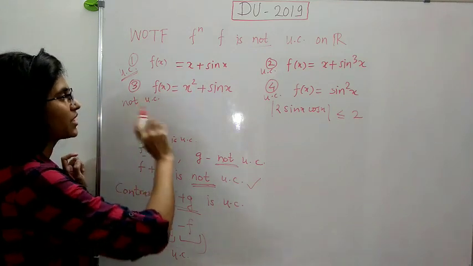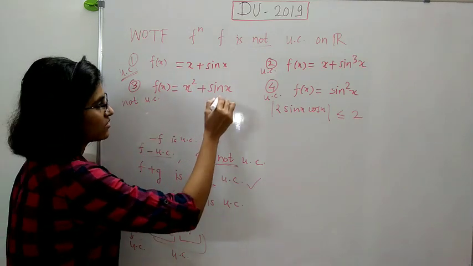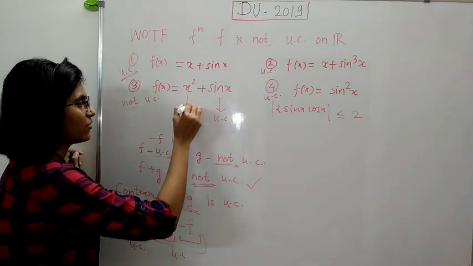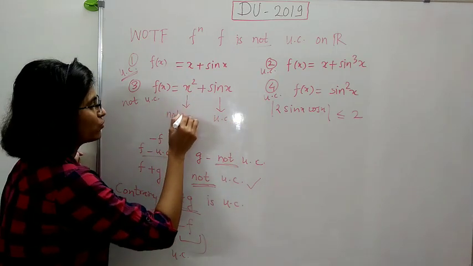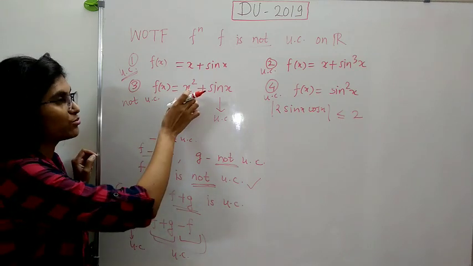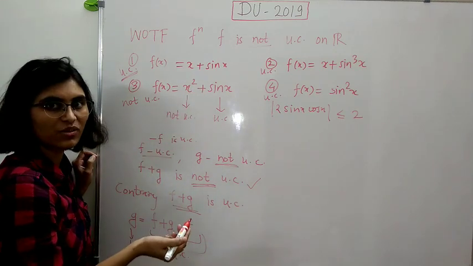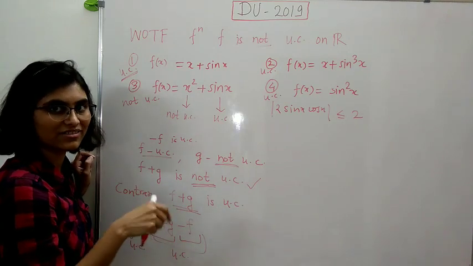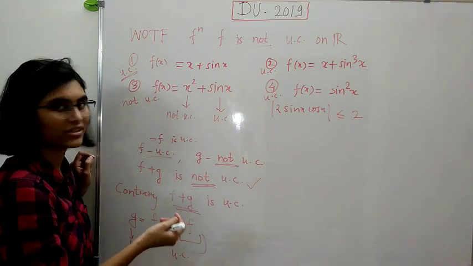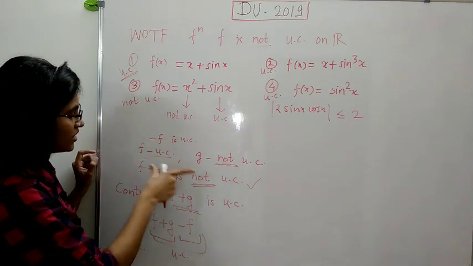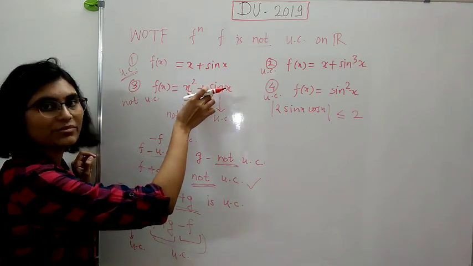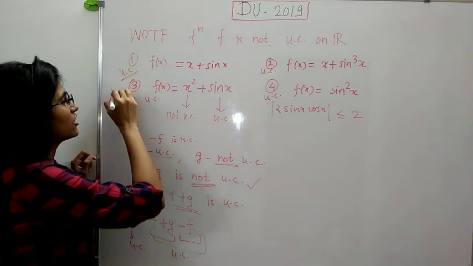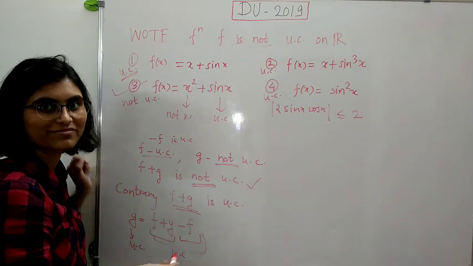Now look at this. We know that this sin x is uniformly continuous function, and this x square is not uniformly continuous function. I have proved this, that x square is not uniformly continuous function, in some other video. I will provide a link in the description box. If you want, you can check that link. So from this result we have this sum is not uniformly continuous function. So this third option is the correct option.